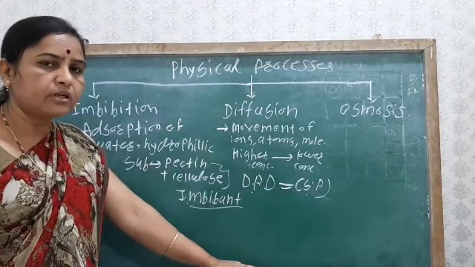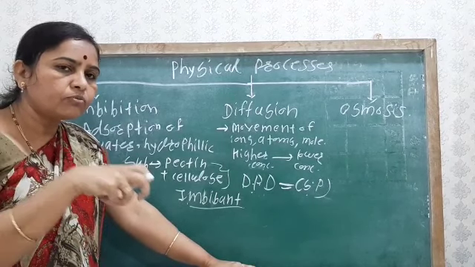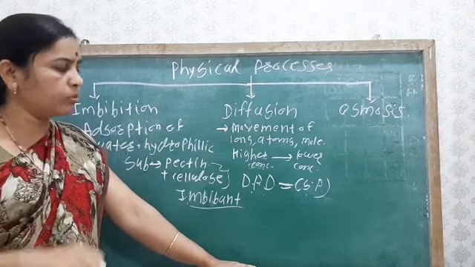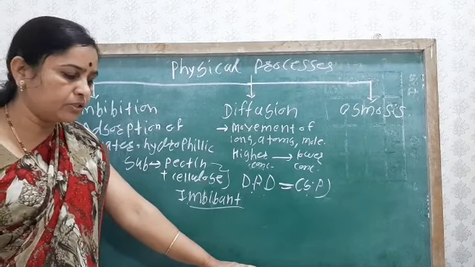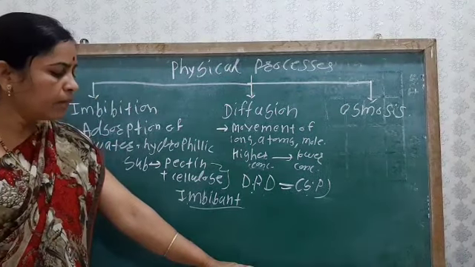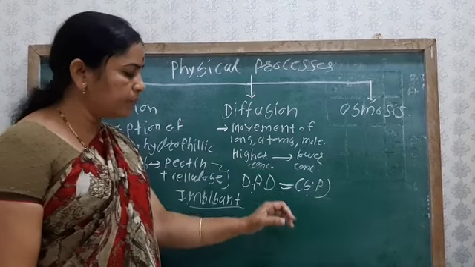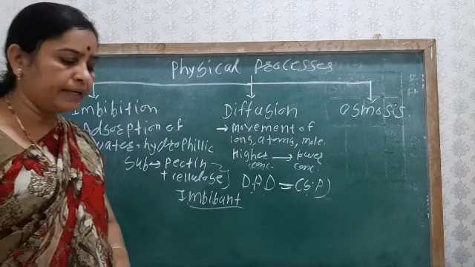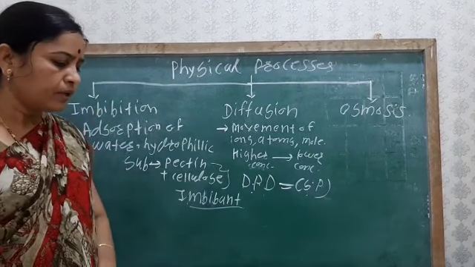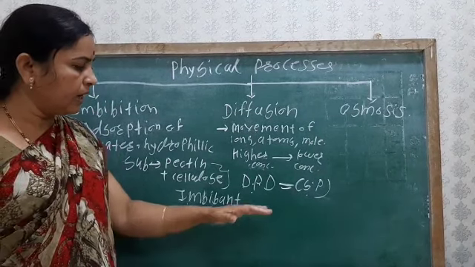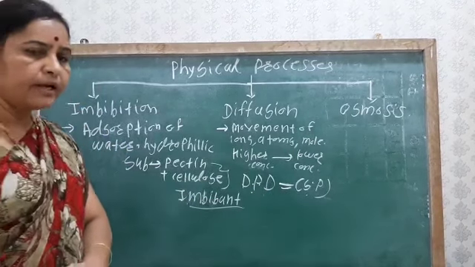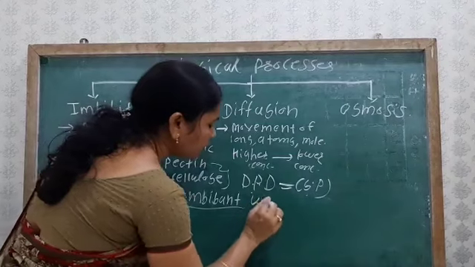Suction pressure is the pressure for sucking, the pressure that develops for absorbing water. So the suction pressure and this DPD were mainly coined by the scientist B.S. Meyer in 1938. Okay, so the DPD or the suction pressure is also known as the water potential.